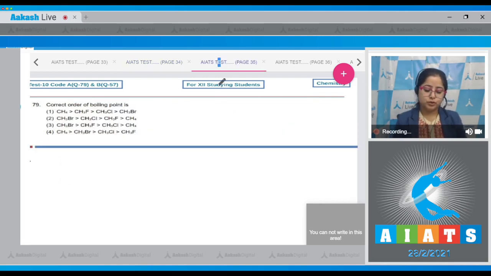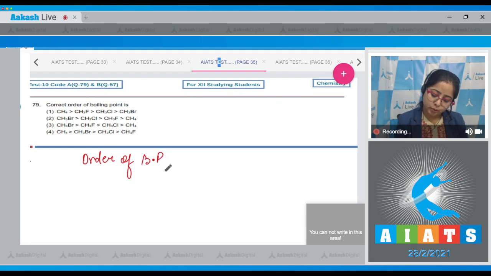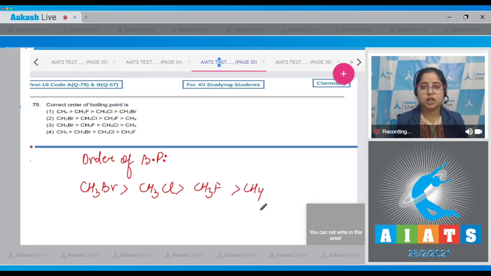Moving to next question, which is question number 79. Let's read it. Correct order of boiling point is. Student, for this question we need to know that boiling point generally increases with molar mass. So here I'm writing the correct order of boiling point. The highest boiling point is of CH3Br, followed by CH3Cl, followed by CH3F, and the least boiling point is of CH4, that is methane. So the correct order is represented in option number 2.